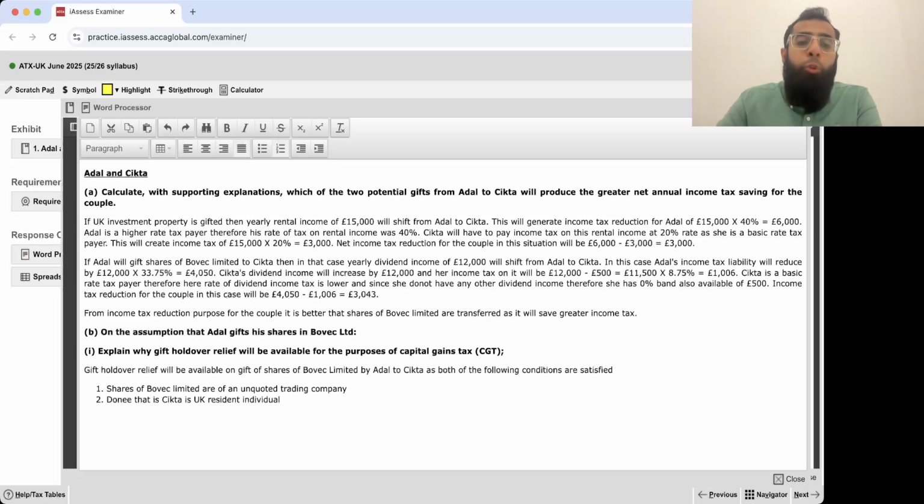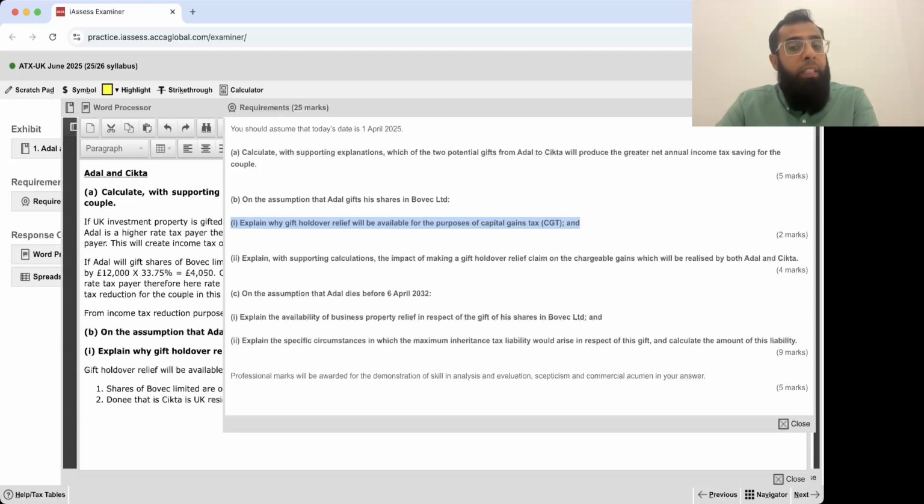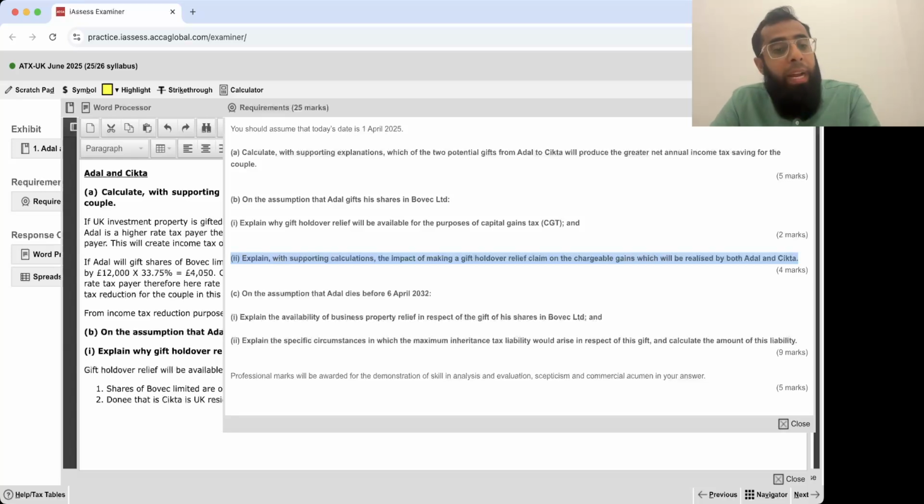A very simple 2 marks requirement of why gift holdover relief will be available. Since it is a gift of unquoted company shares and the donee is resident in UK, gift holdover relief will be available. You can just refer to my summary notes. All the conditions are written there. It was a very easy requirement, simple 2 marks, the conditions of gift holdover. Then explain with supporting calculation the impact of making gift holdover relief on the chargeable gain which will be realized by both Adil and Sitka. How many marks? 4 marks.